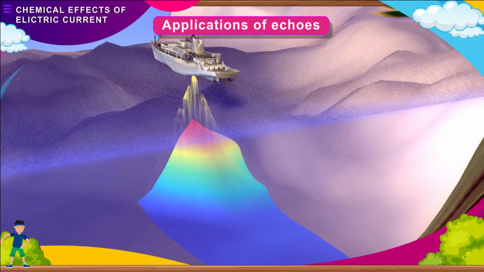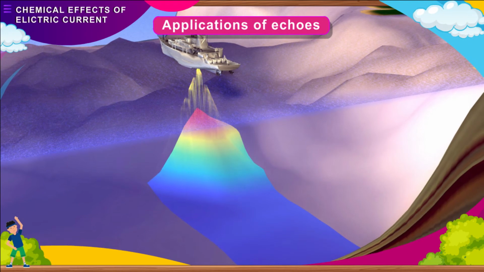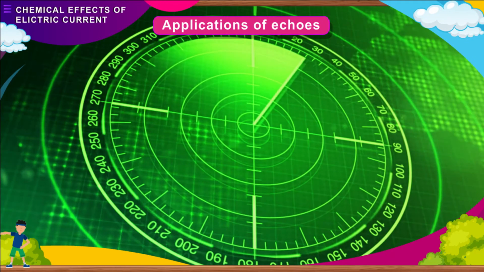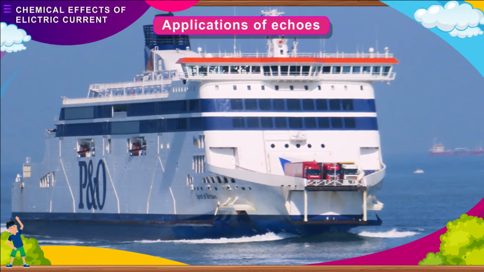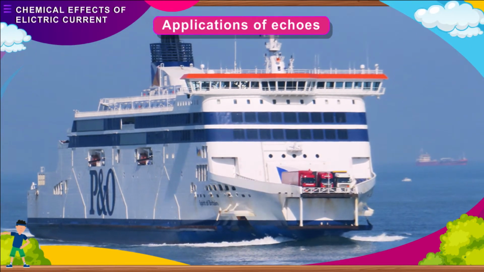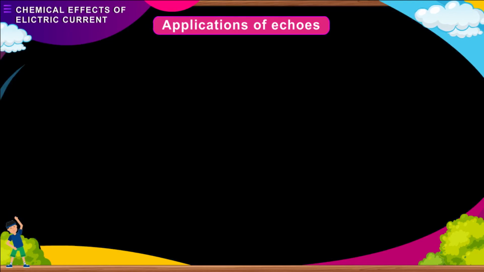Applications of echoes. Echoes are used to locate underwater objects and measure the depth of the sea by an instrument called sonar. Vibrations are sent down from ships. The time taken for reflected vibrations to return helps in calculating the depth.